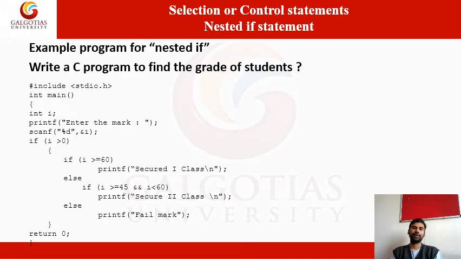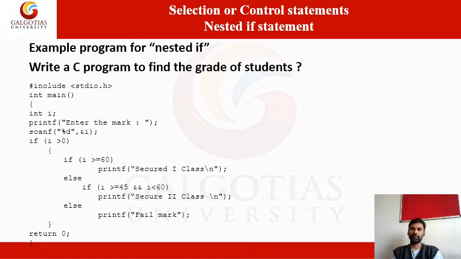That means less than 45, that is 44 down to 0. This category comes under the fail class.